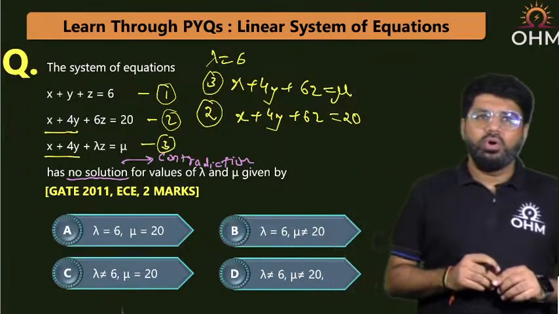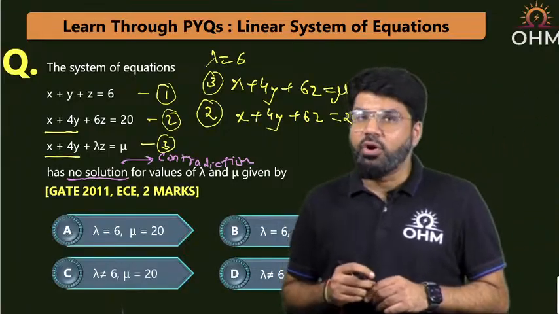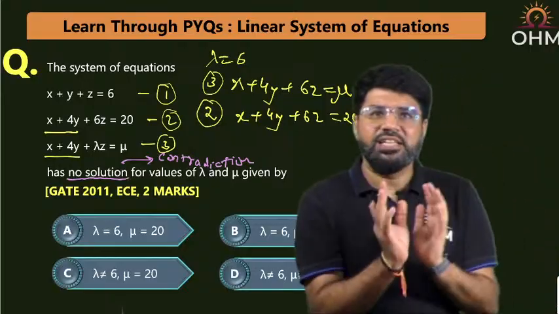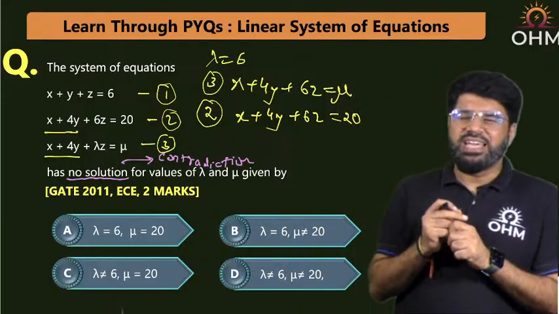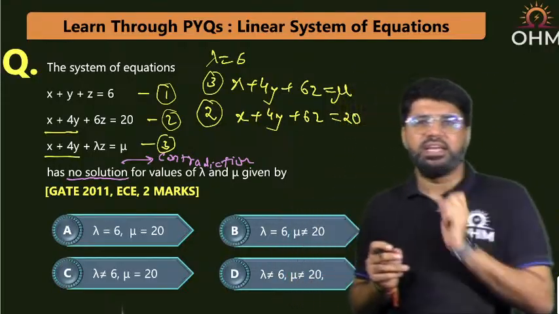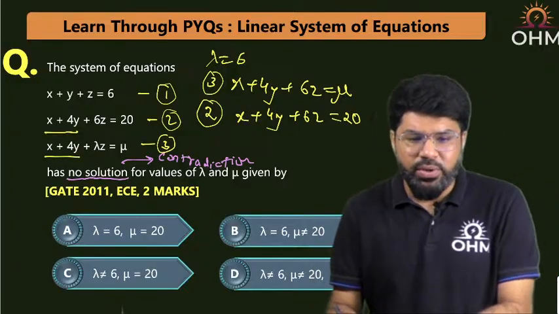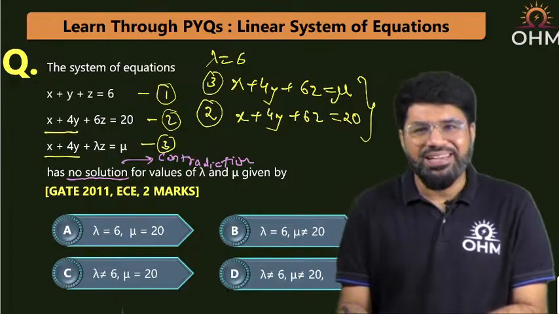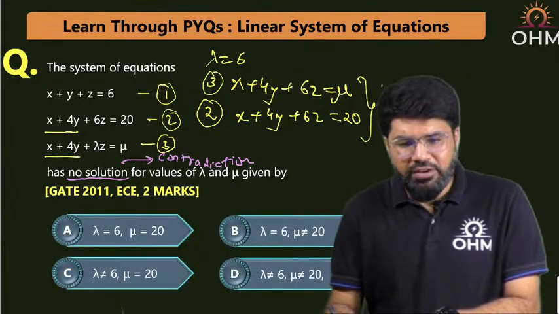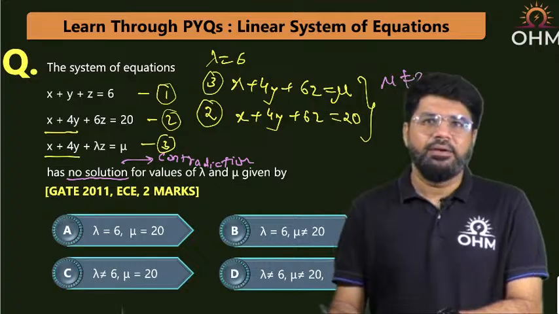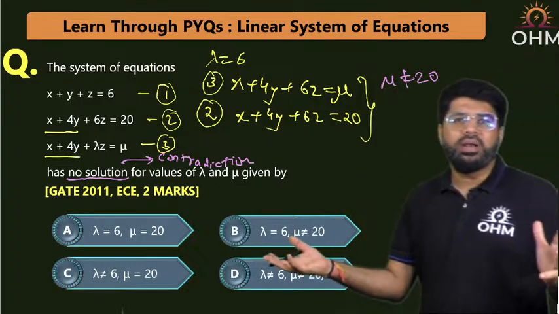You want no solution, and that comes with the case of contradiction. So what will I say now? Left hand side is matching. There are 3 variables x, y, z, so x plus 4y plus 6z is equal to 20. But equation 3 says that x plus 4y plus 6z is equal to mu. So here is the place where you can make a contradiction. How? If mu is not equal to 20, the right side does not match.